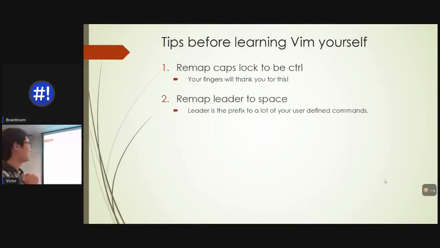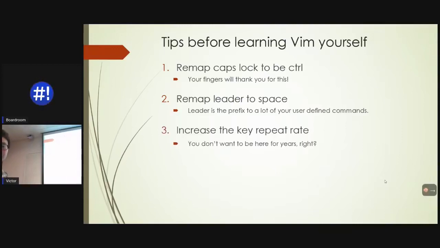The next one, remap leader to space. I didn't really cover leader, but if you're going on your own and playing around with this, just remember that dot point, play around with it for yourself. Essentially, it's the first leader key before you hit another key to do your own Vim binds. For example, space W was my save shortcut. Space is that leader key, and those are all user-defined shortcuts. So map that to space, it's so much better. By default, it's the backslash, which is all the way over there. You have to reach for it, it's really bad.